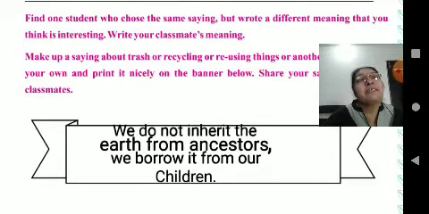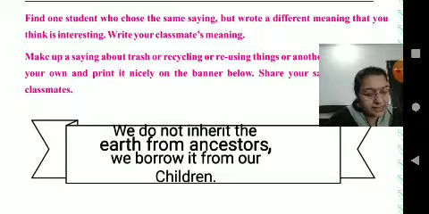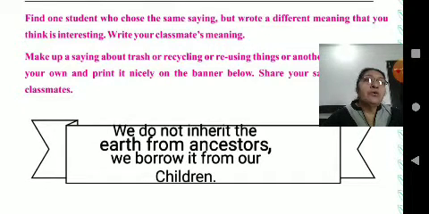Write your classmate's meaning. In this situation we can't, but I give this answer. One of my classmates chose the same saying as I did. He says that since our wants are more, the wastage is more. So if we decrease our wants, automatically wastage will be less.